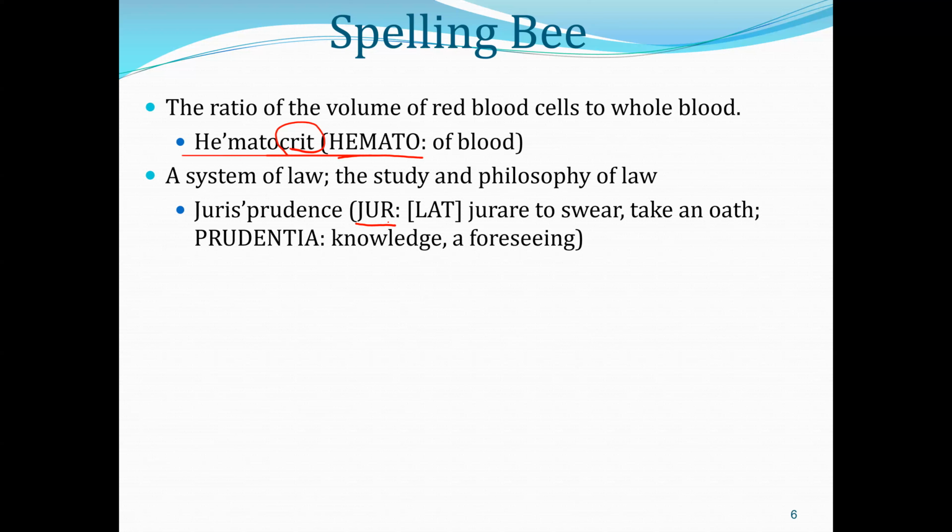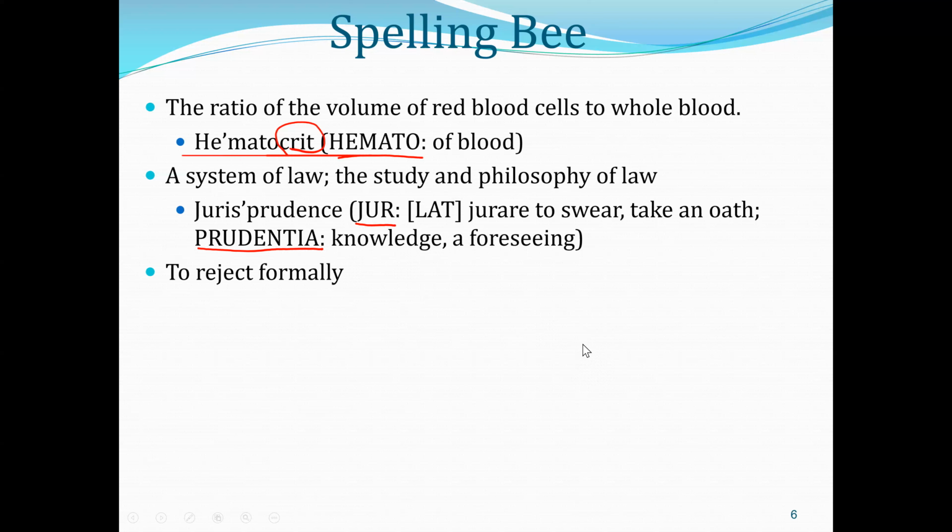And prudentia, that part corresponds to knowledge, foreseeing. So it is knowledge about laws related to taking an oath. And the current definition becomes a system of law, the study and philosophy of law.